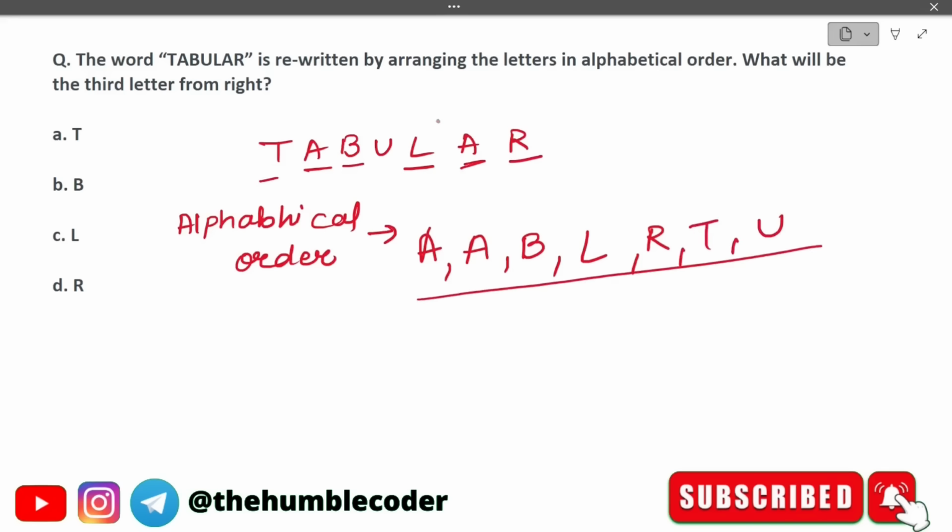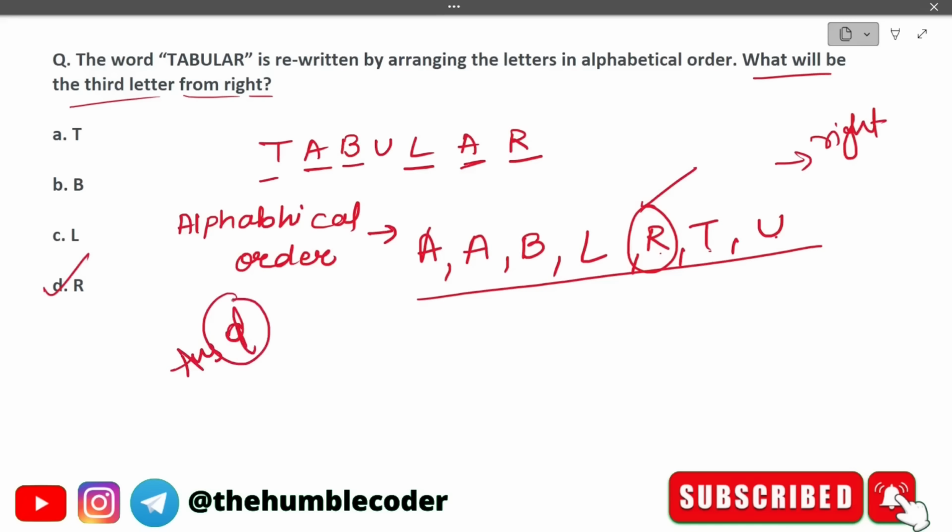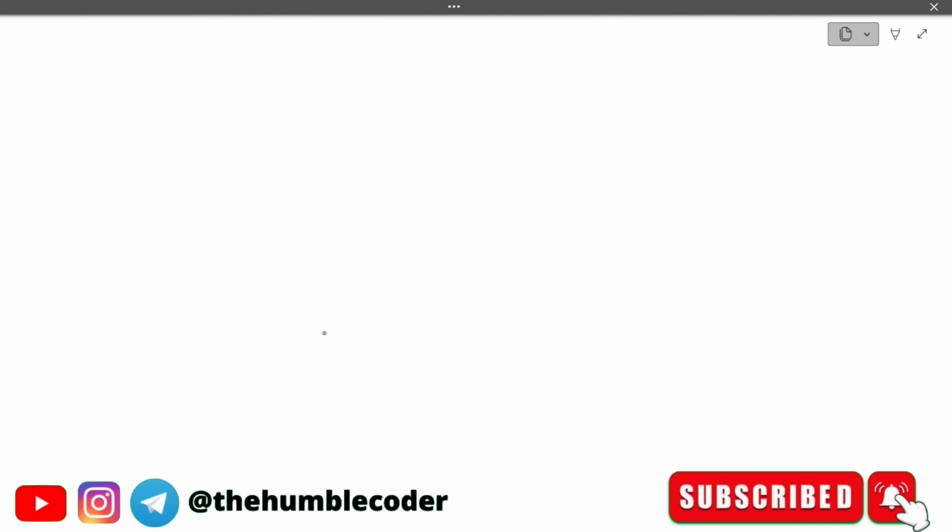Now what we need to find is the third letter from the right. So 1, 2 and 3. See, this is the right direction. So the third letter from the right is R. So the correct answer in this case is going to be R, which is option D. Hope you have understood it. Moving on to the next one.